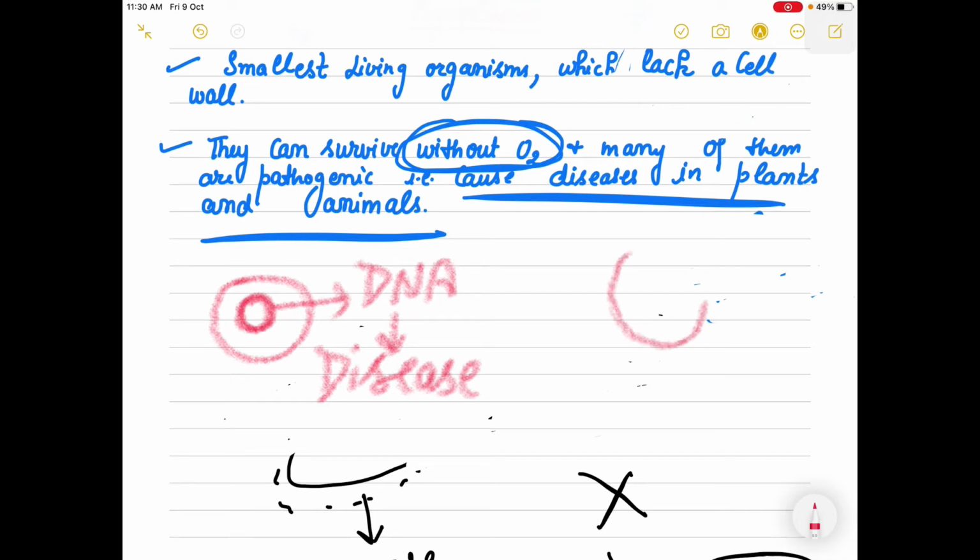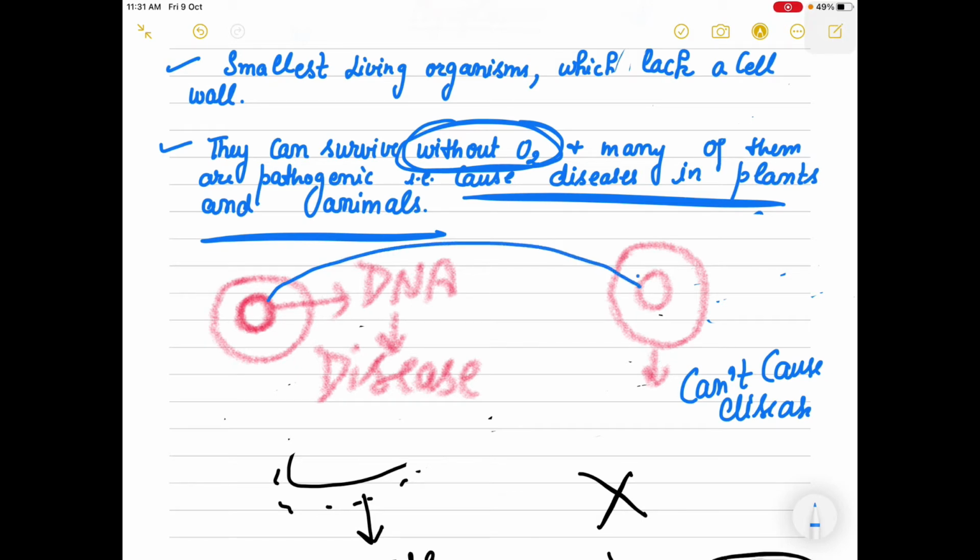Then this is the bacteria having genetic material which cannot cause disease. Now Griffith said that this genetic material can go into this one and change it into a diseased one.